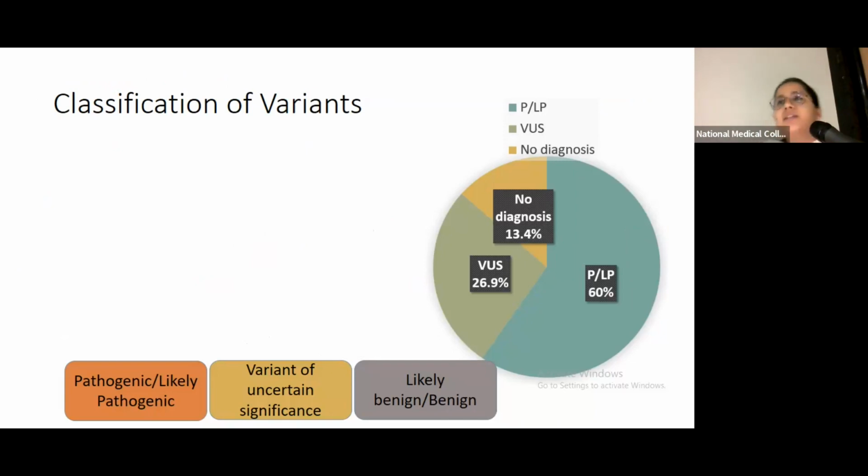But then again, there were 13% cases where we could not find any variant in the parents which could explain the cause of demise in their offspring. A large category of these variants, 26%, were variants of uncertain significance. Now, before we go into the further details of what comprises pathogenic variants, there's a chance that the variant we found is actually disease causing. Pathogenic means there's a 90% chance that this variant is definitely disease causing.